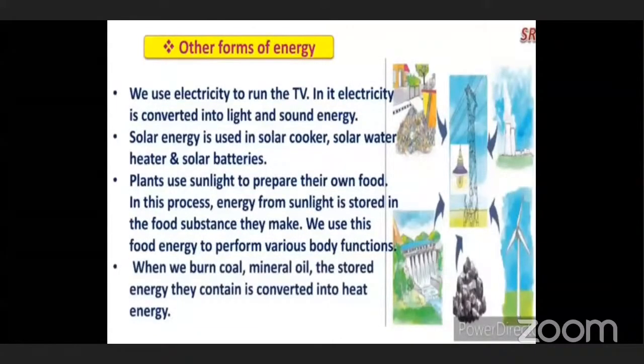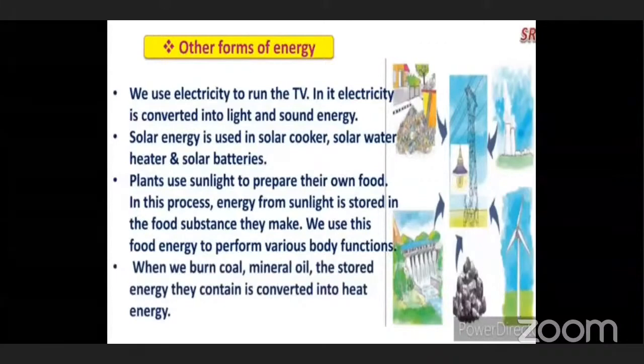We use electricity to run the TV. Yes, all of you are watching TV at home. Yes, teacher. So what is used to run the TV? Electricity. Yes, electricity is used.